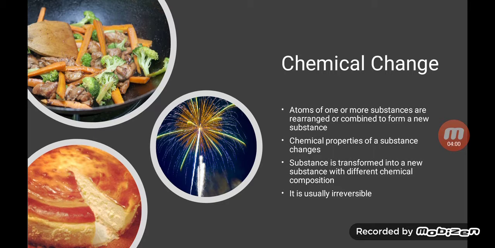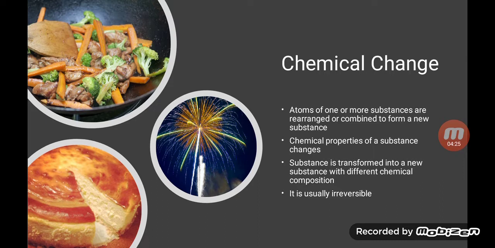And how do we come to know that a chemical change has taken place? The indication is given by evolution of gas or precipitate formation, for example, baking of a cake or lighting a firework. Let's see how chemical change occurs during baking a cake.